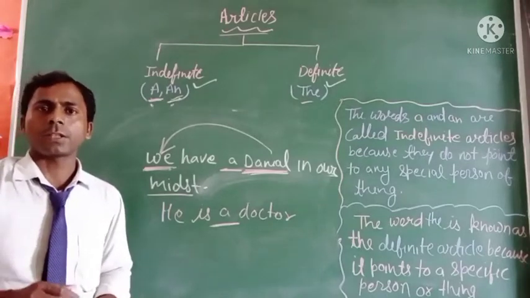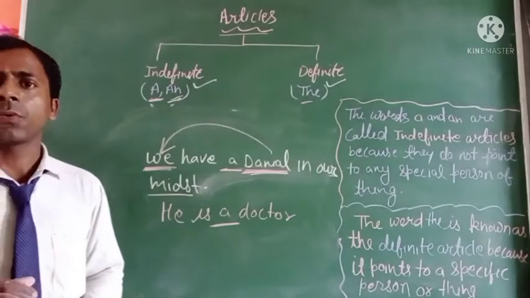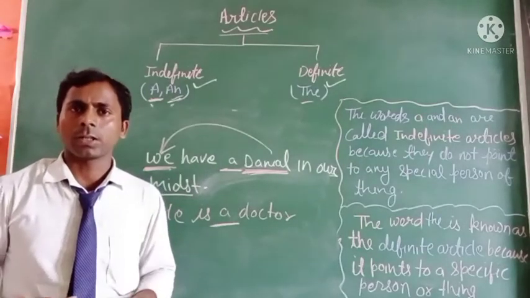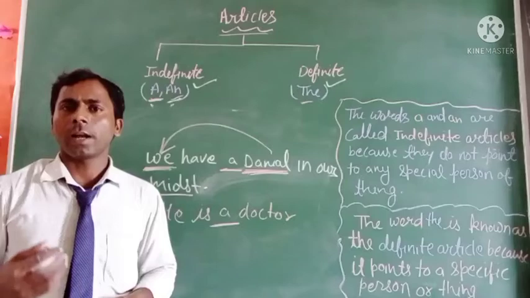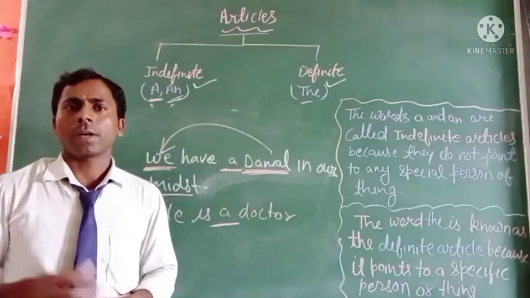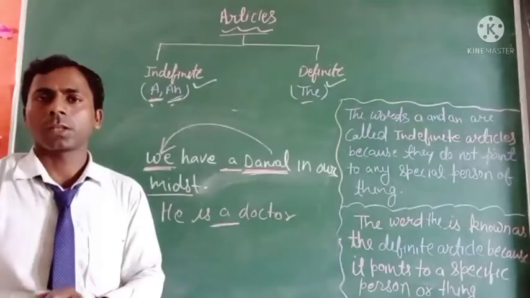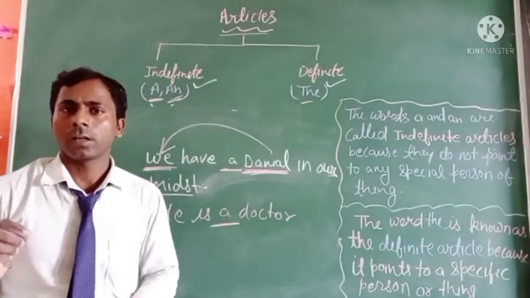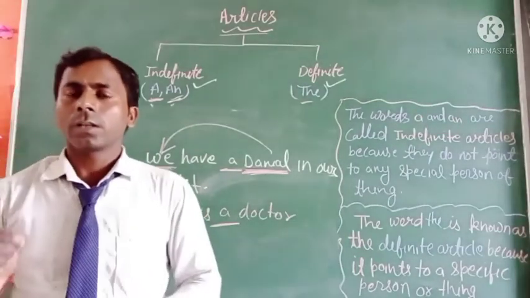Okay, next, we use "a" before words like a dozen, a quarter, a thousand, a few, a little, and a lot of. For example, "Can you give me a little sugar?"